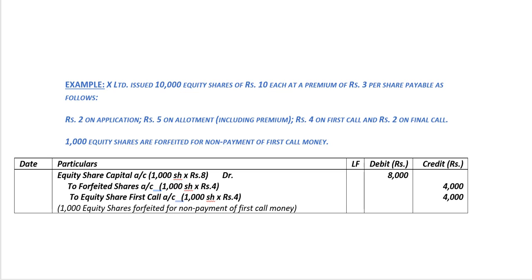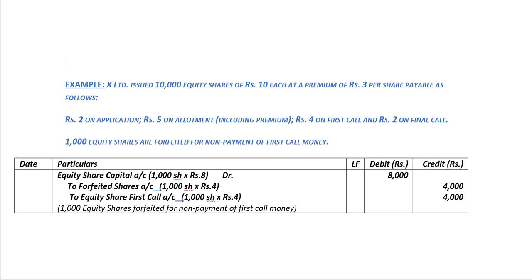Also, the amount of premium, which is 3 rupees, is payable along with the allotment money, and the shareholder who has defaulted has paid the allotment money, which means he has paid the premium amount and the company has received it. So we are dealing with a case where the premium has been received by the company X Limited.